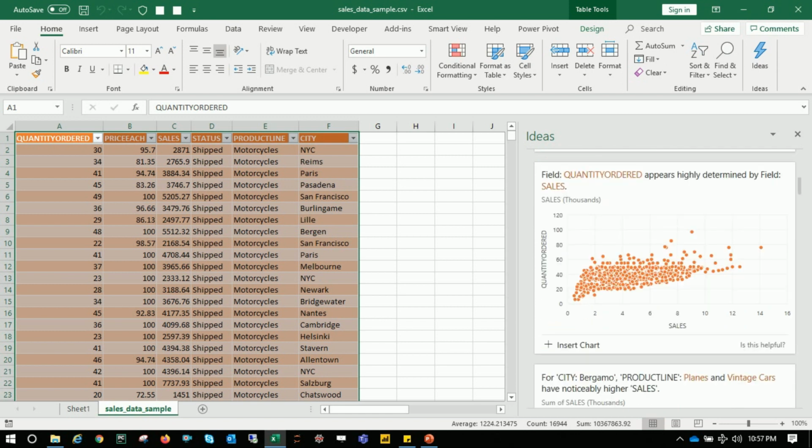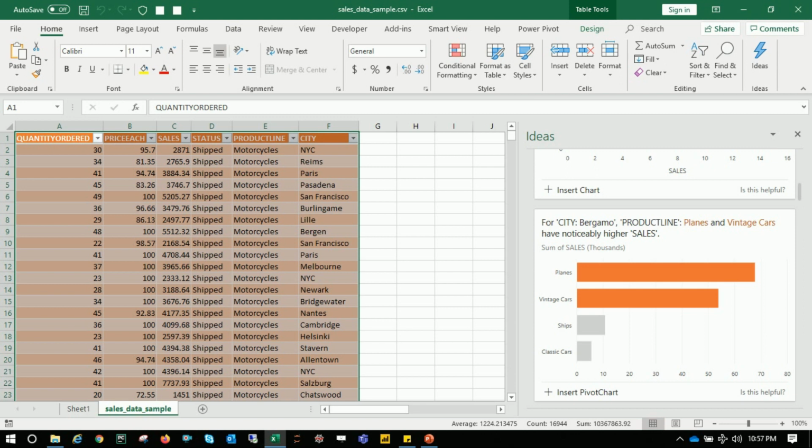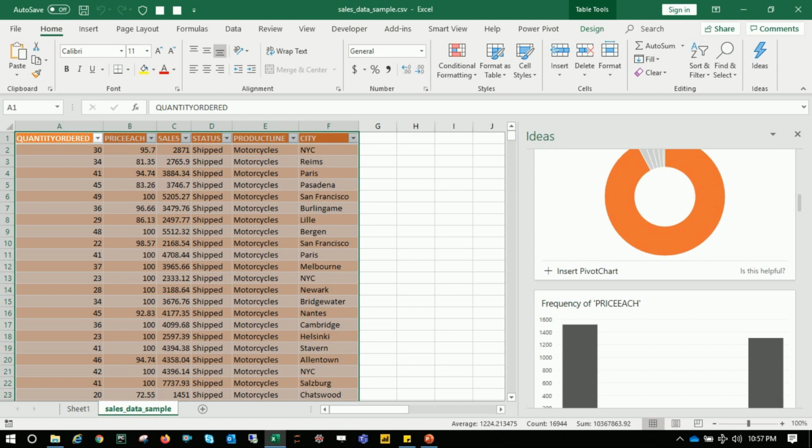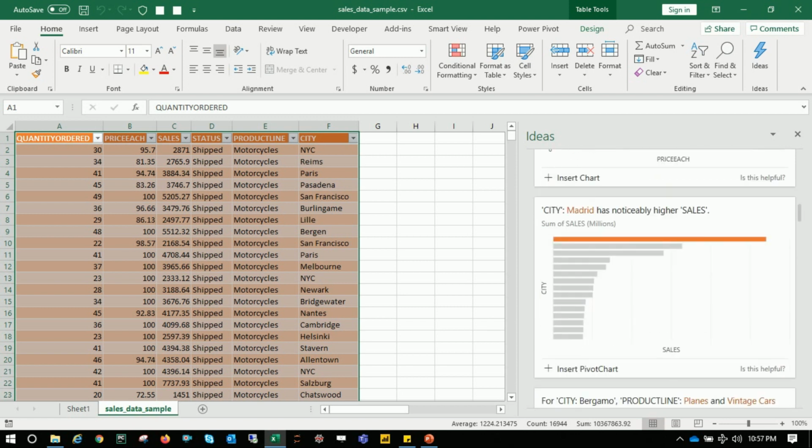Quantity ordered appears to be highly determined by sales. So it clearly shows even the correlation between the quantities ordered and the sales. Right? And here we can see the outliers as well. And product line, planes and vintage cars have noticeably high sales. So this is basically telling us the top two sales for the product lines. We have a donut chart, a bar chart, a line chart, and everything.